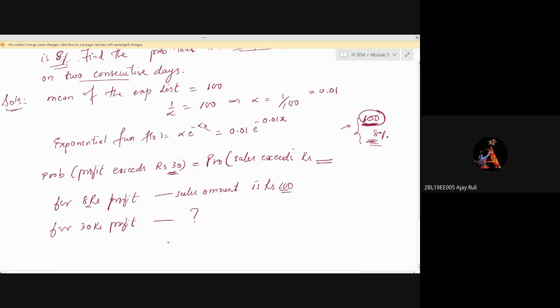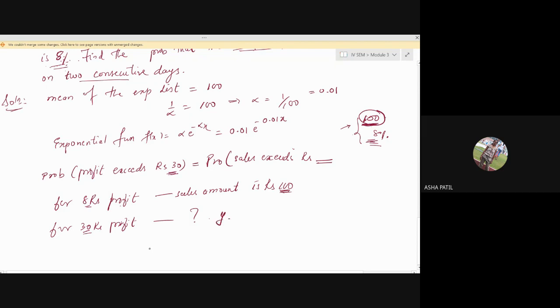Yes, ma'am. Okay. For 8 rupees profit, the sales on that particular day should be 100 rupees. If he has to get a profit of 30 rupees, how much transaction should be done on that day? What is this, x I can write, or I can write y here.